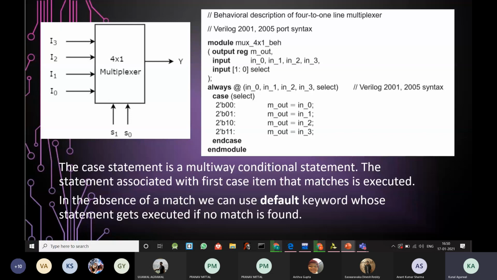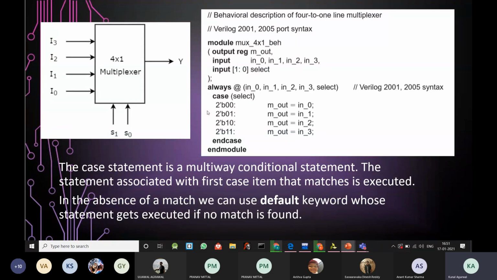In this case, we know that these are the only 4 values which can be true for S0 and S1, so we need not use the default keyword. The purpose of the default keyword is that if there is a mismatch, that is, the value of S0 S1 does not take any of these 4 values, then we use default so that if no match is found, this statement should be executed. But here we know that S0 S1 can only take these 4 possible values, that is 0 0, 0 1, 1 0, or 1 1. So here we do not have any need of using a default keyword.